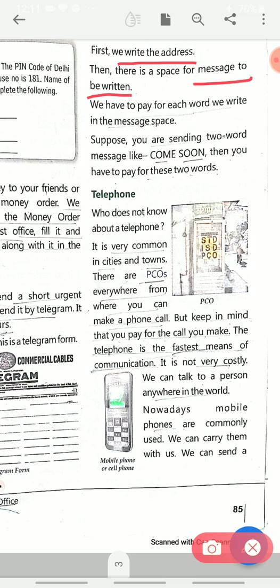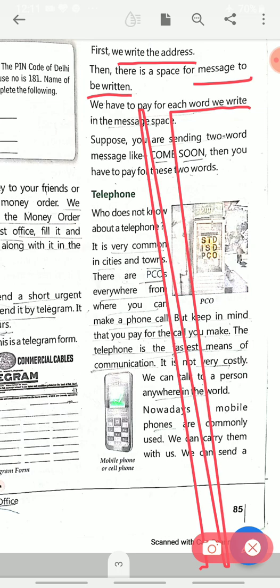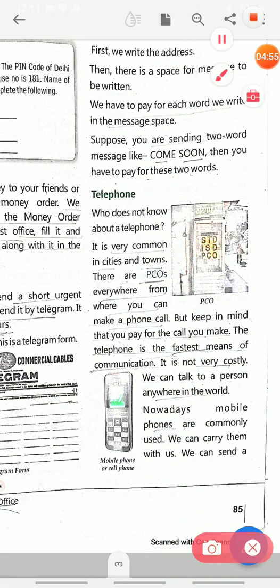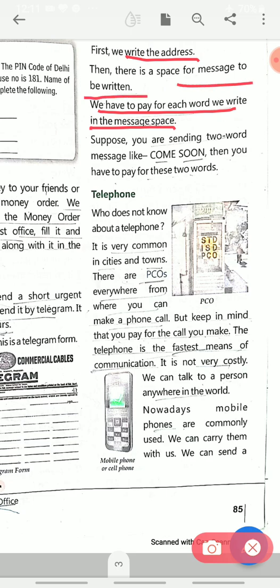Then we have the third step. We have to pay. The third step is we have to pay for each word which we are writing in the message page. So I am repeating again: first write the address, then write the message in the space, and we have to pay according to each word which we write. For example, you can see here they have given an example, come soon. Then we have to pay the money for how many words? For 2 words in the telegram.